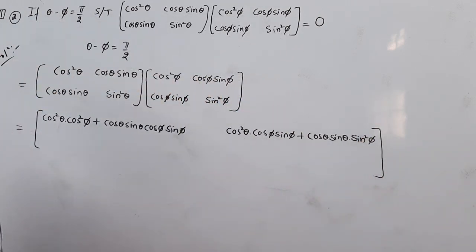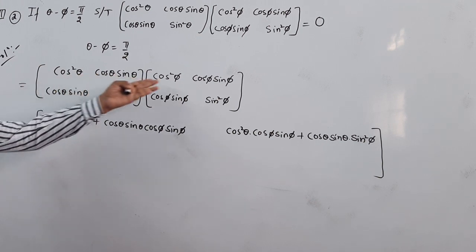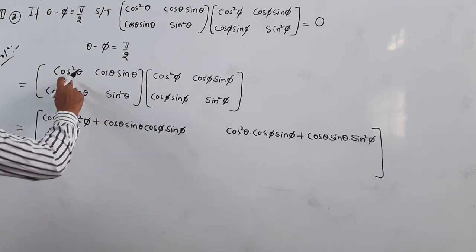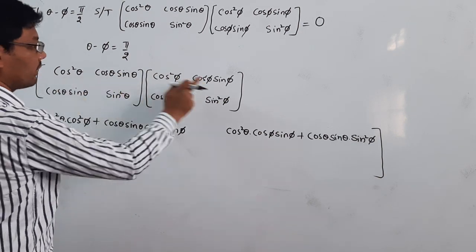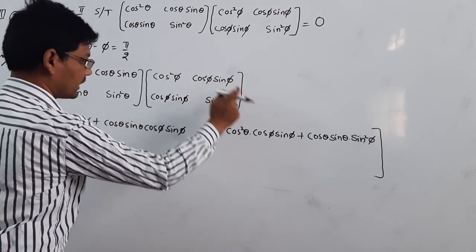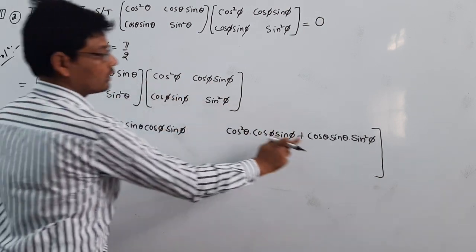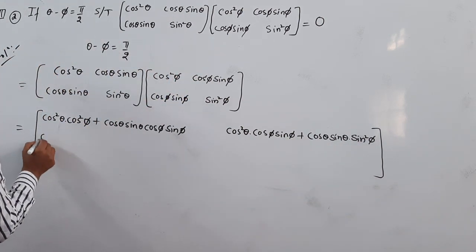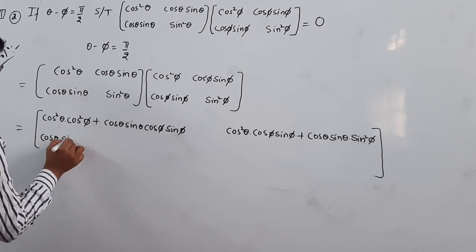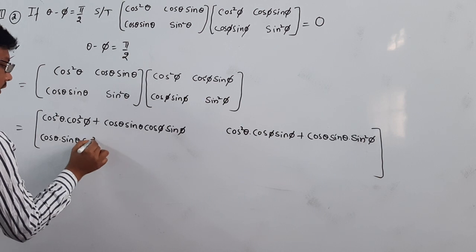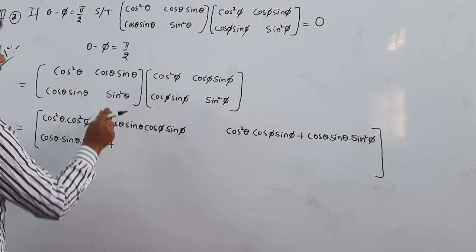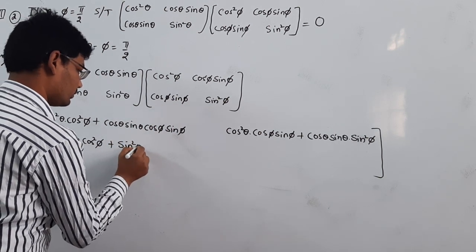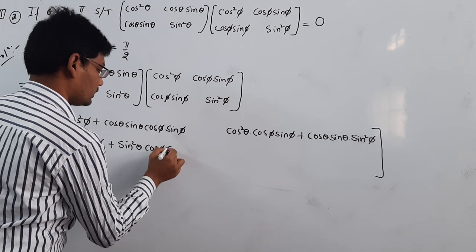This is A12. Similarly, for the next row, cos theta sin theta into cos square phi, plus sin square theta into cos phi sin phi.